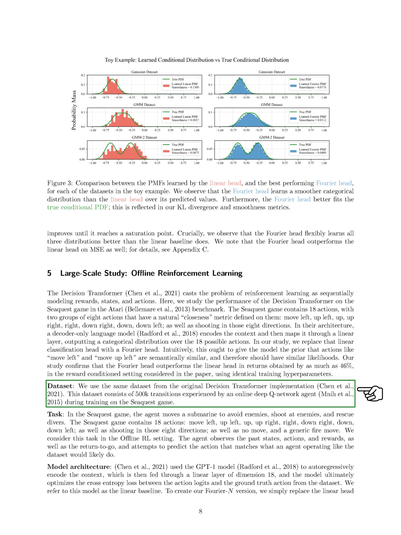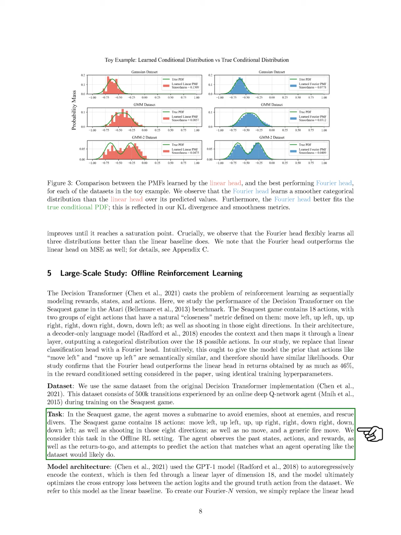For our dataset, we utilize the one from the original decision transformer, which includes 500,000 transitions from an online deep Q network agent trained on Seaquest. In this game, the agent controls a submarine to evade enemies, shoot at them, and rescue divers, with the same 18 actions available. We employ the GPT-1 model to encode the context auto-regressively, passing it through a linear layer with 18 dimensions. The model aims to minimize the cross-entropy loss between the predicted actions and the actual actions from the dataset, which we refer to as the linear baseline.